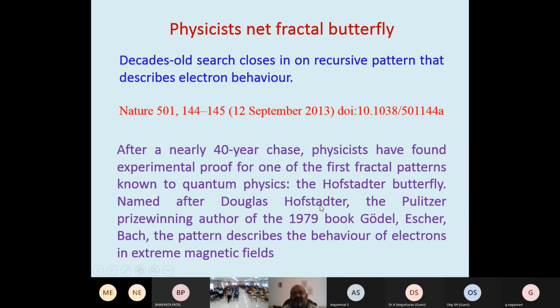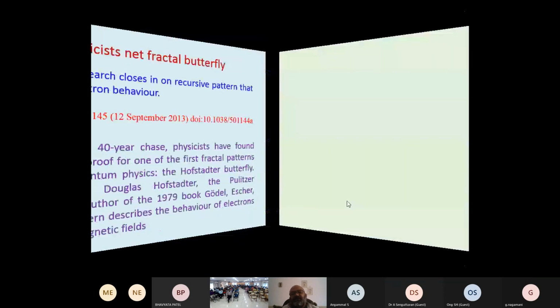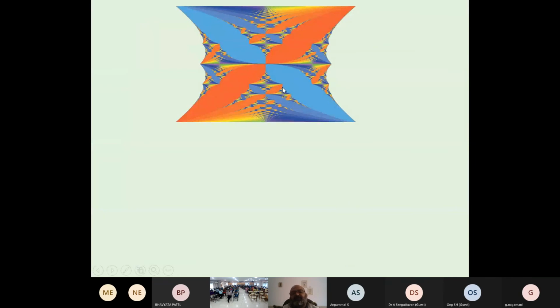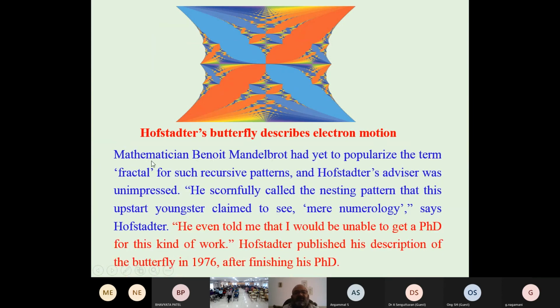So what is the story about this? I just want to tell you this is a fractal, but he generated this fractal after 40 years. What happened in his story? The mathematician Mandelbrot had just popularized the term fractal for such successive patterns, and Hofstadter's advisor was unimpressed.